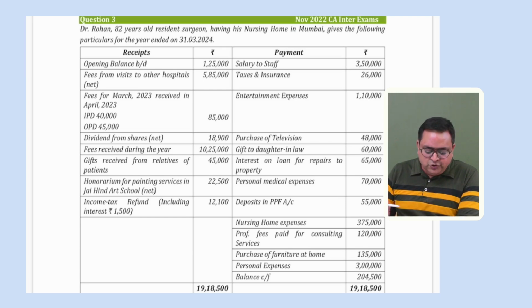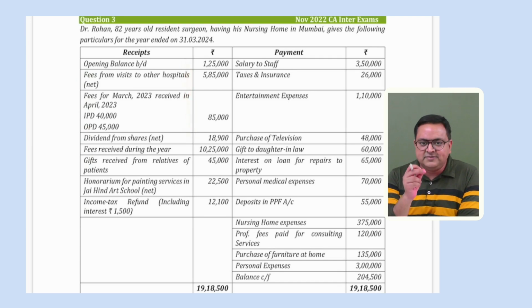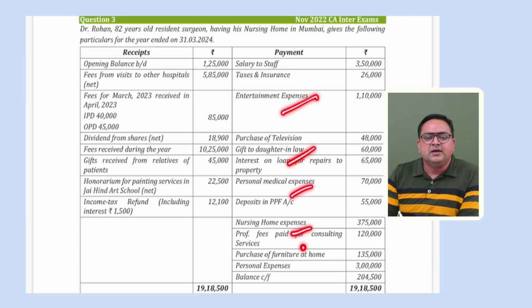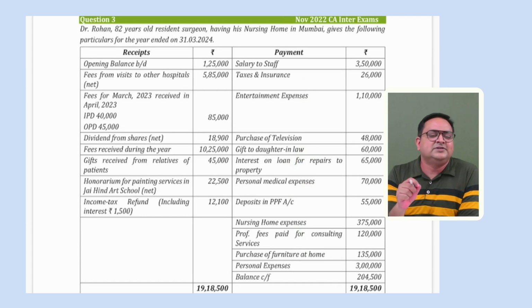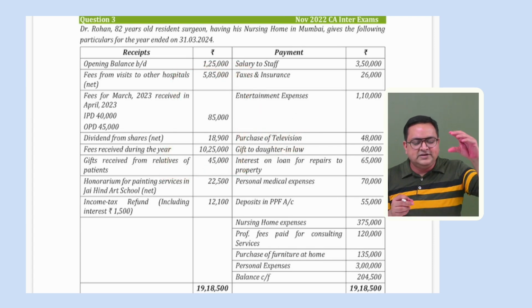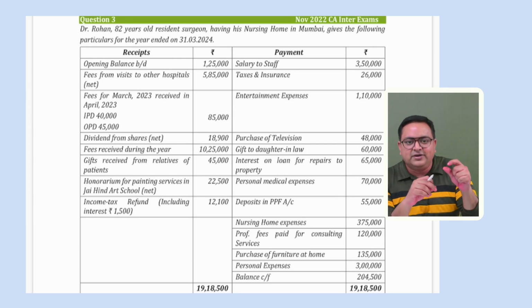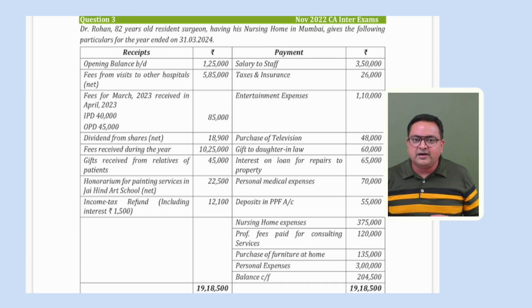For PGBP, you have to identify whether the receipts which this person is showing belong to his business or profession or not. If it belongs to business and profession, just keep it as a receipt. And whatever payment this person is making related to PGBP, if there is any expense which is allowed under sections 30 to 37, then you can subtract it from these receipts. So whatever is your receipts related to PGBP, you can subtract those expenses, so that you can compute your business and profession income. So our approach in the receipts and payment account is that we have to compute our net profit as per PGBP.